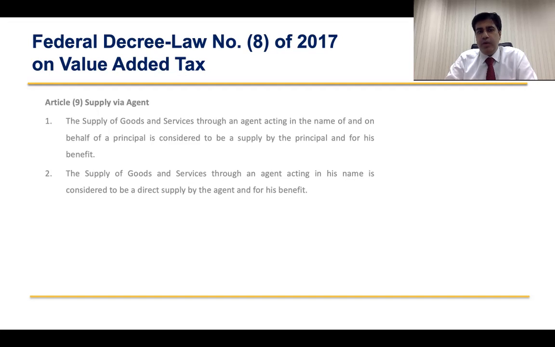And the second point, what Article 9 talks about is the supply of goods and services to an agent acting in his own name is considered to be a direct supply by the agent and for his benefit. Now here the name or in whose basis the transaction is being conducted is very important.